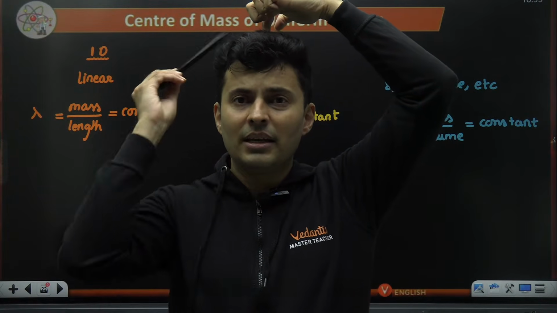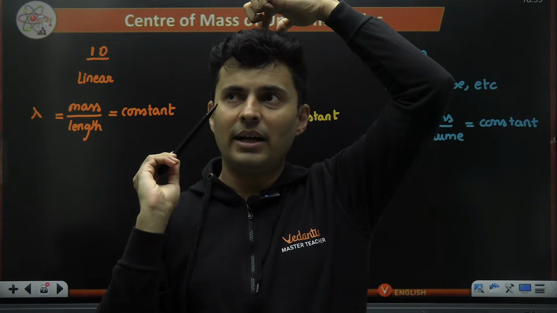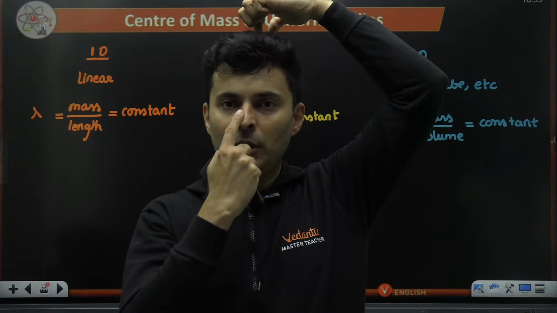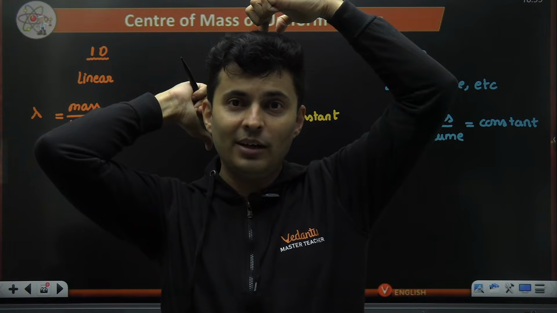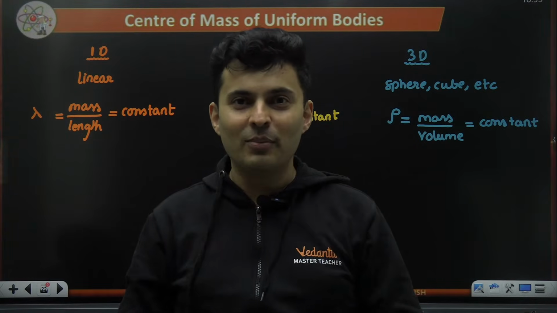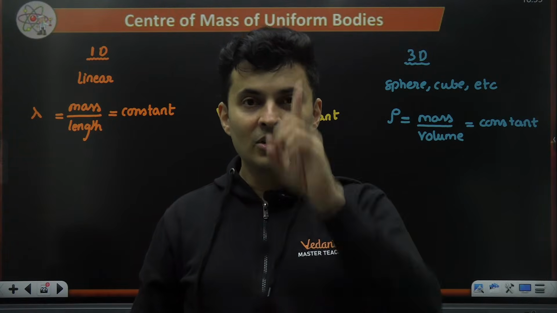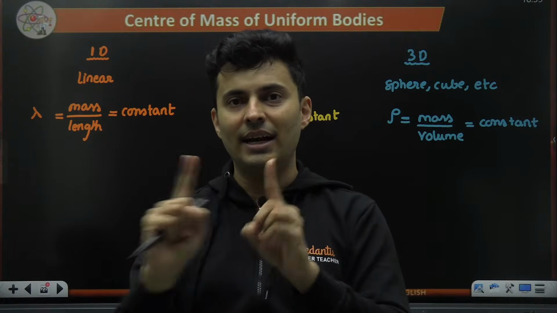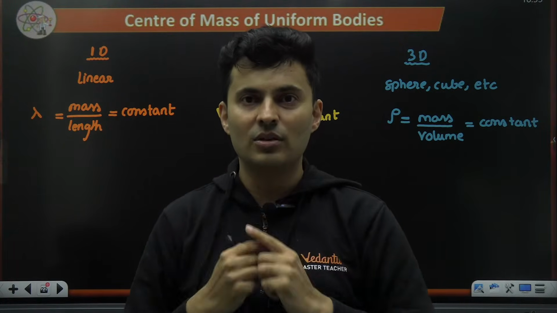Why? If I go on this side, I find my right eye. If I go on this side, I find my left eye. But if I go front, I find a nose. If I go behind, I don't find a nose. So it's not symmetrical linearly. So line symmetry means everywhere you go on the opposite sides, you should find identical things, but it is not the case for a human body.